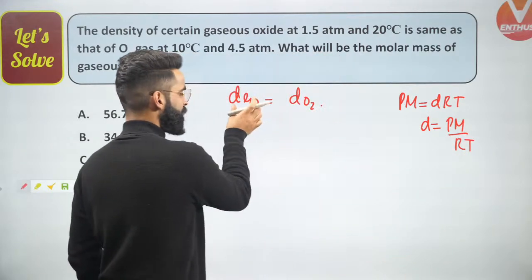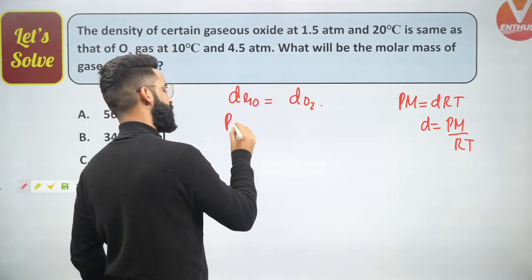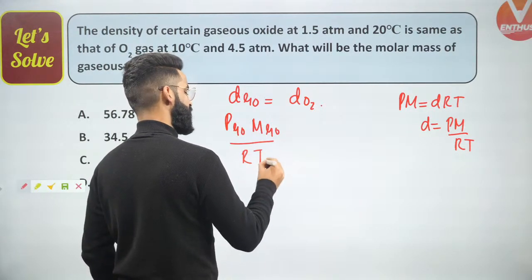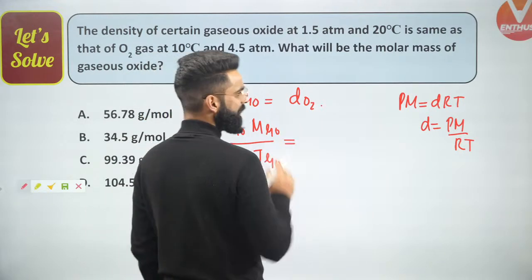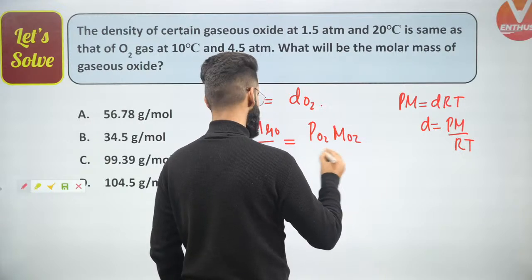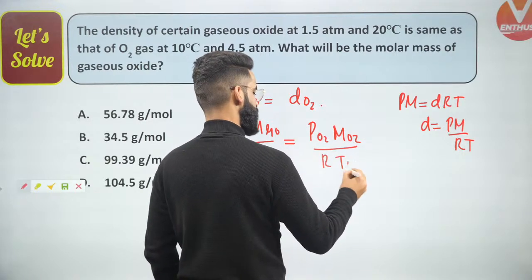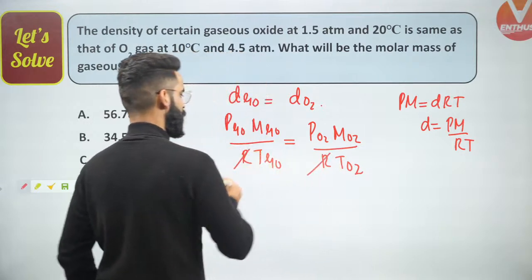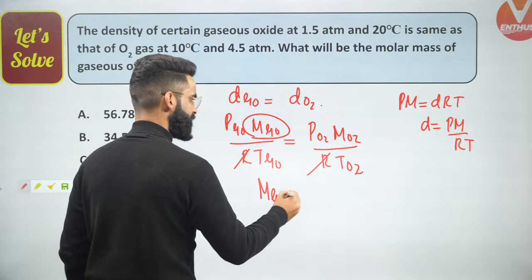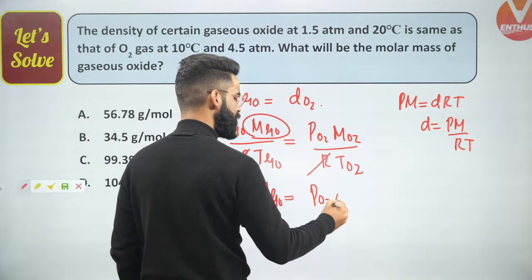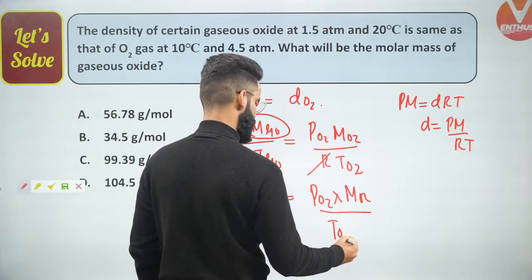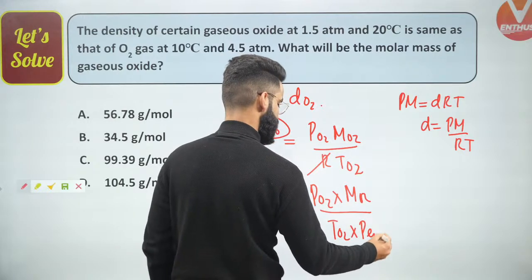Now over here I'm given a density of gaseous oxide. Can I say that is going to be pressure of gaseous oxide multiplied by molar mass of gaseous oxide divided by R multiplied by temperature of gaseous oxide? This should be equal to the density of O2, which is pressure of O2 multiplied by molar mass of O2 divided by R multiplied by temperature of O2. R and R got cancelled. I need to calculate molar mass of gaseous oxide. Can I simply say molar mass of gaseous oxide must be equal to pressure of O2 multiplied by molar mass of O2 divided by temperature of O2 multiplied by pressure of gaseous oxide?